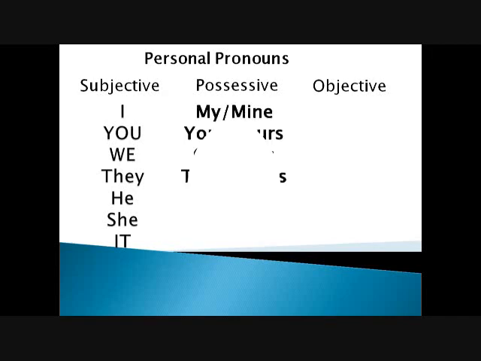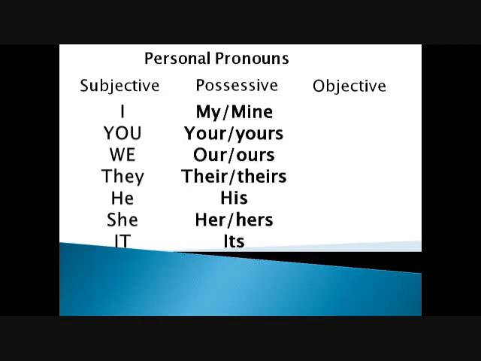Possessive. A possessive pronoun shows your relationship with a thing, a non-living thing, or a person. This is my book, or this book is mine. This is your house, this house is yours. This is our car, or this car is ours. This is their car, this car is theirs.